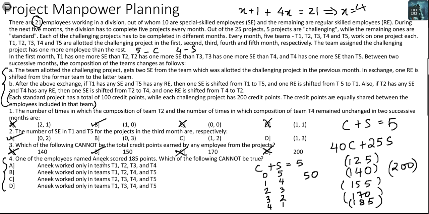One of the employees named Anik scored 185 points. For 185 points, he must have done 4 challenging and 1 standard project. Which of the following cannot be true? Okay. Now, when you look at these, which of the following cannot be true? Can you work in T1, T2, T3, T4? Yes, you can. The shift between these is possible. Okay. Can you work in T1, T2, T4 and T5? Yes, the shift between these is possible.